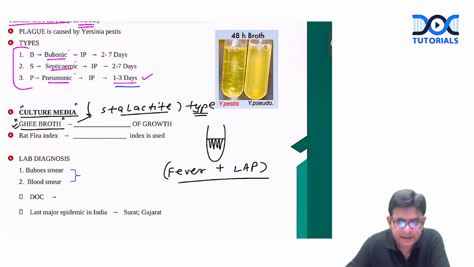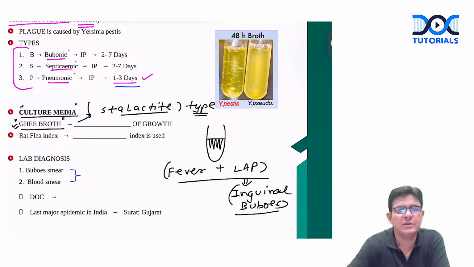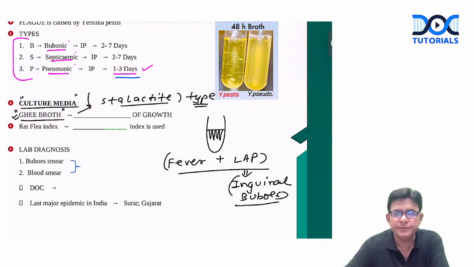In the inguinal region it happens, and that is what is termed as inguinal buboes. Because of this swelling we call it bubonic plague, because this is what remains nowadays. Otherwise, all others are not there now, or very few are reported.